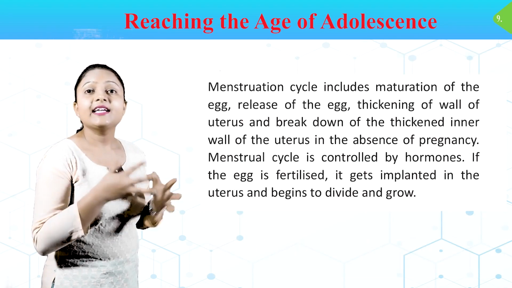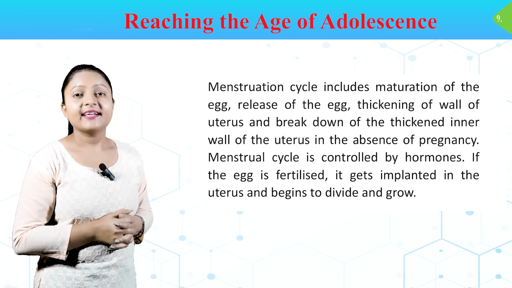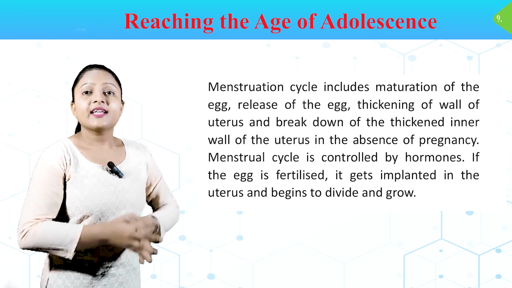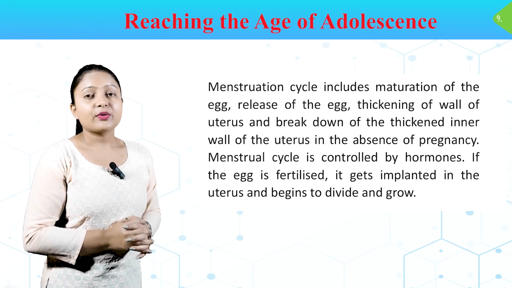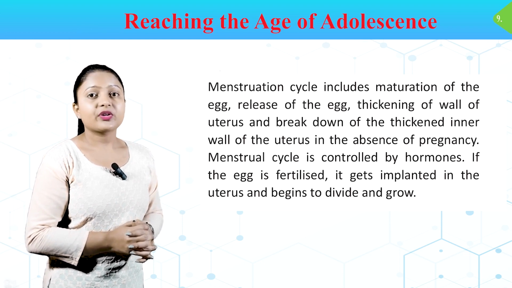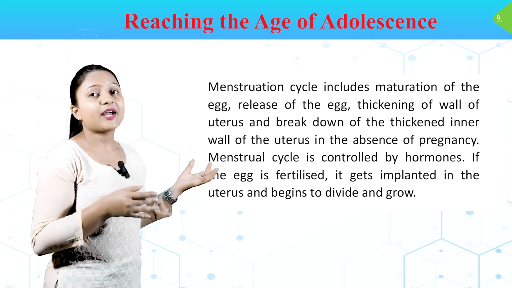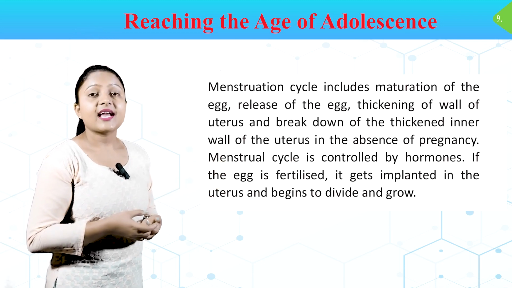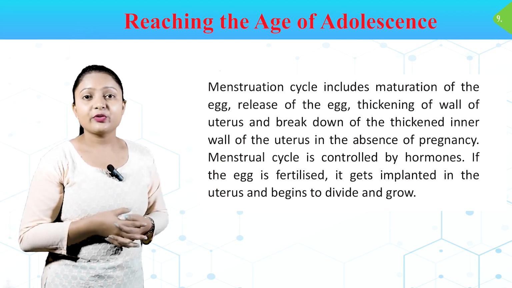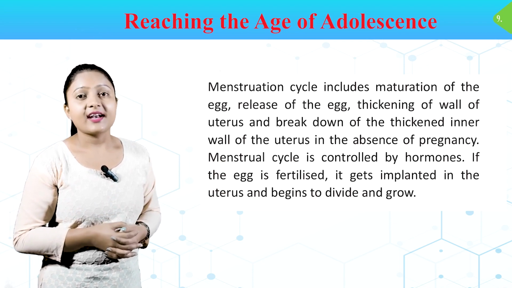Menstruation cycle includes maturation of the egg, release of the egg, thickening of the wall of the uterus and breakdown of the thickened inner wall of the uterus in the absence of pregnancy. Menstrual cycle is controlled by hormones. If the egg is fertilized, it gets implanted in the uterus and begins to divide and grow.